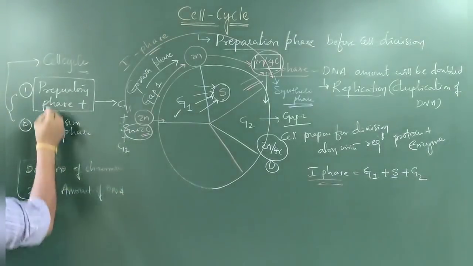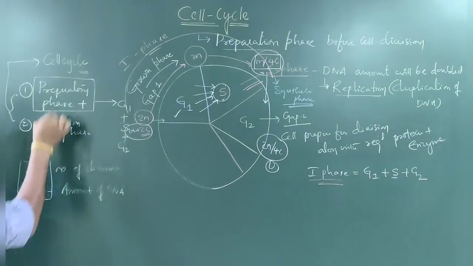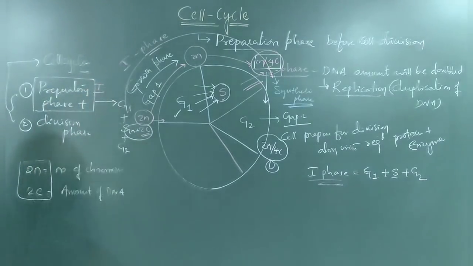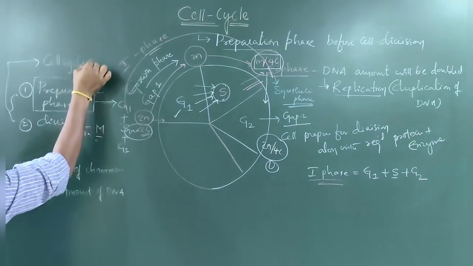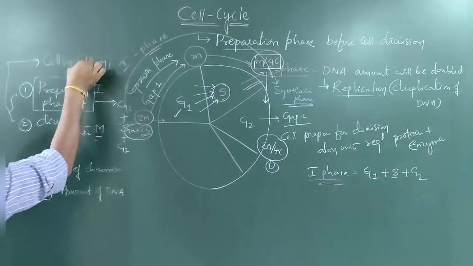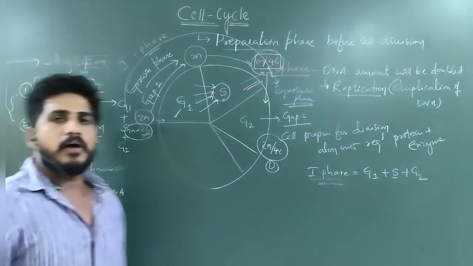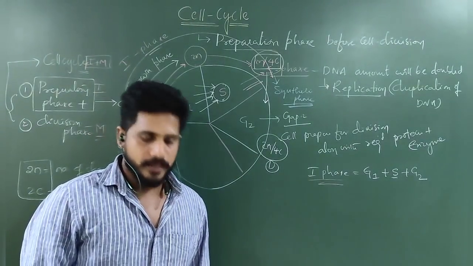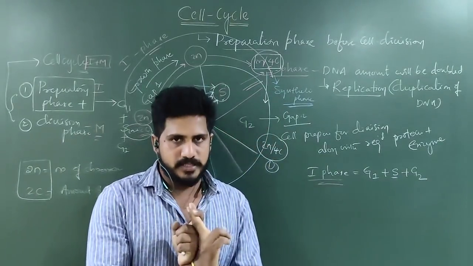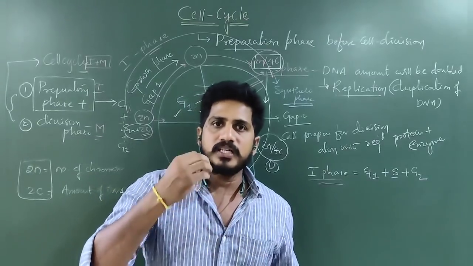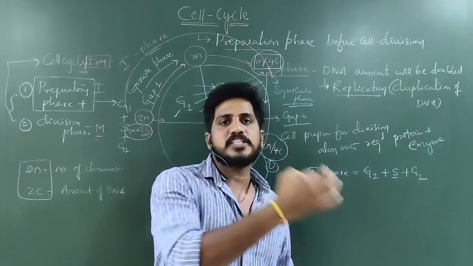Cell cycle is equal to preparatory phase and division phase. Preparatory phase is also called I phase. Division phase is also called M phase. So cell cycle is equal to I plus M. Till now, you have learned about interphase. One cell cycle is equal to one interphase plus one M phase. One interphase is equal to G1 plus S plus G2.